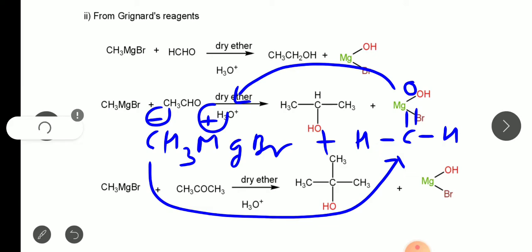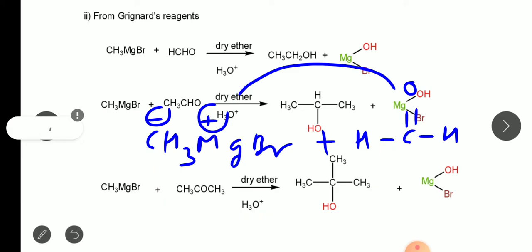So oxygen gets attached to MgBr and CH3 minus gets attached to the carbonyl carbon. So that intermediate is formed in the first step, and when hydronium ion is added to it, it gets converted into primary alcohol. Okay, so we'll write that intermediate first.